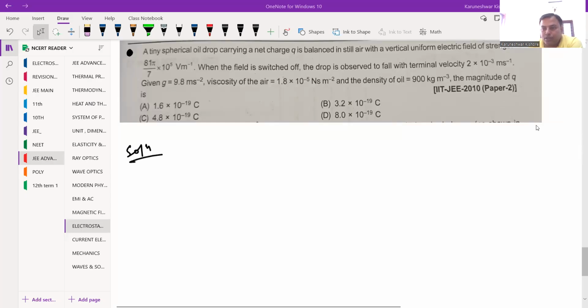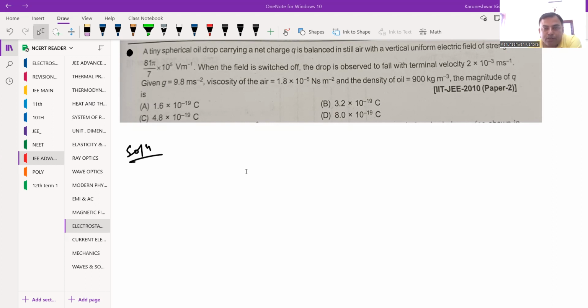Hello, dear students. So in this question, you can see this question is from the electrostatic topic. The question was asked in 2010 in paper 2. Let's first have a look at the question statement, and after that we will solve the question. Let's see this.